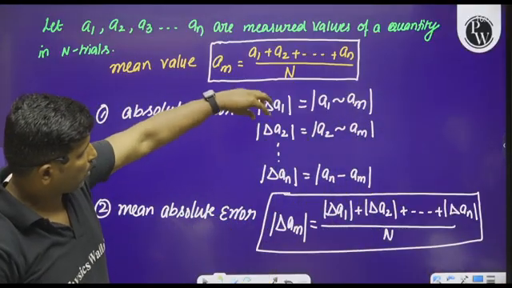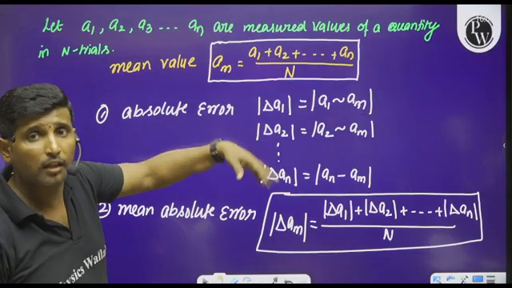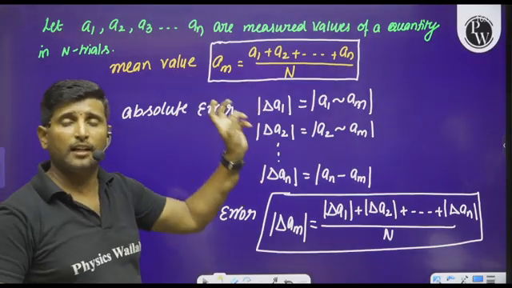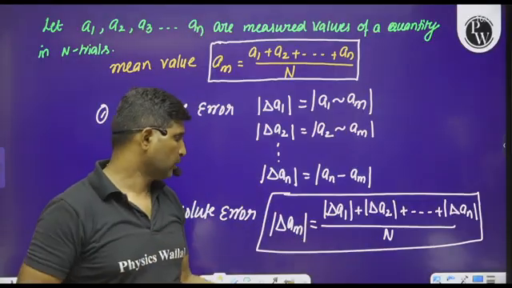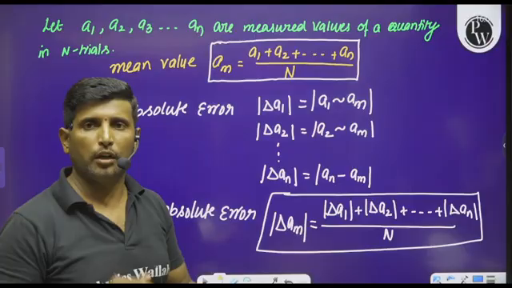If we add all the individual absolute errors calculated in each and every trial and divide by n, the number of trials, then you will get the mean absolute error.